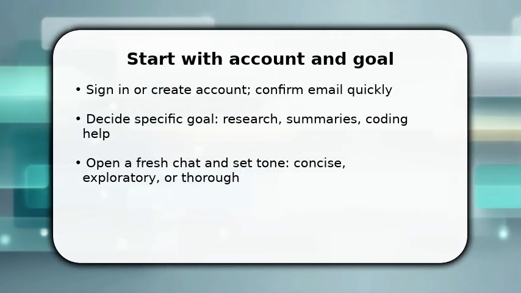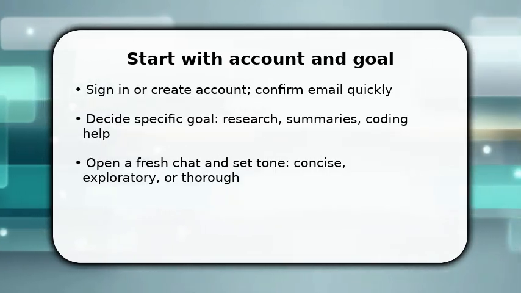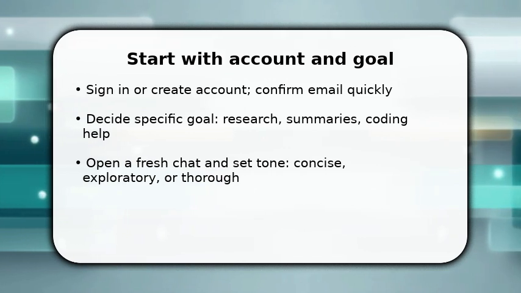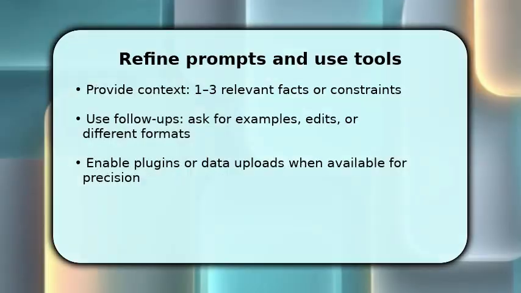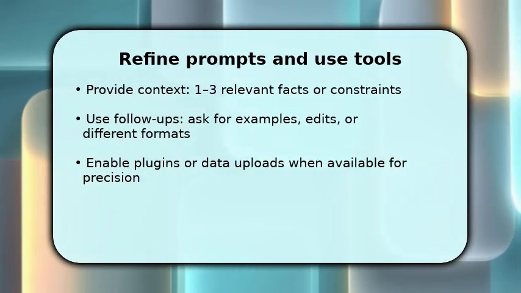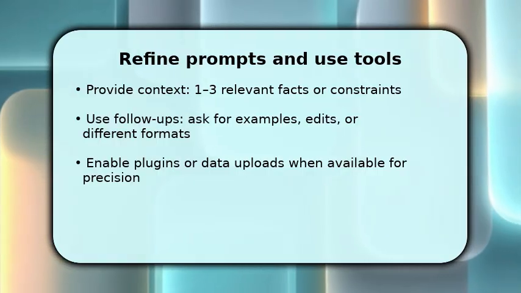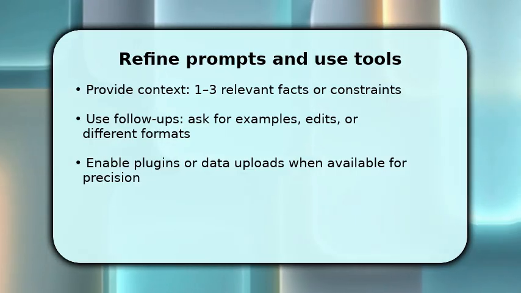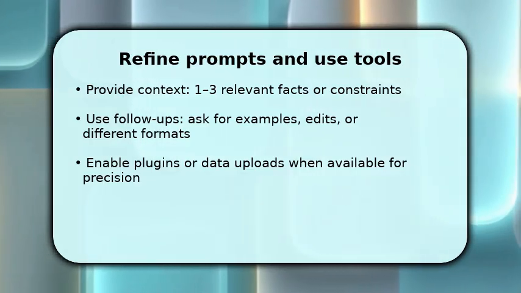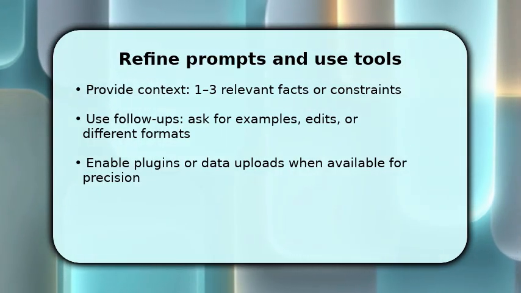Then open a fresh chat so the context is clean. This prevents confusion with past queries and lets you iterate faster. Now focus on prompting. Give 1 to 3 concise facts and any constraints, since details change output significantly. Once the assistant replies, ask targeted follow-ups, request an outline, then expand, or ask for a different tone, so you steer the result step by step.